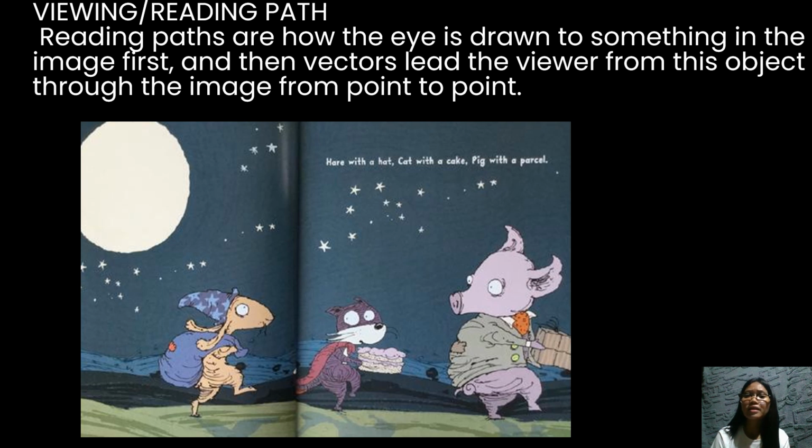However, at the end of this horizontal vector, the largest and final character on the right is facing back to the left. This points the viewer back to the left again, focusing our attention on the smallest character in the middle. Each of the characters on the left and the right of this character are directing us to this point.